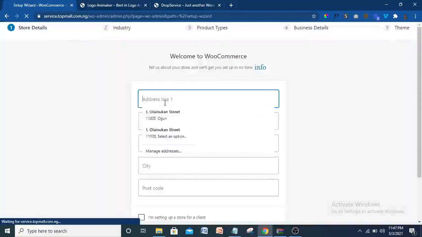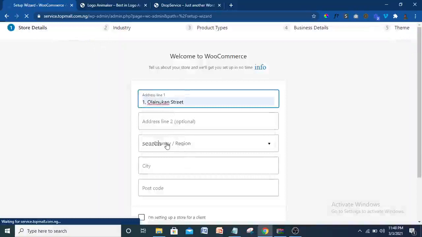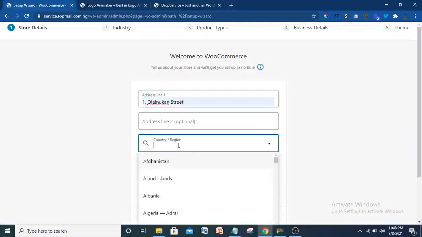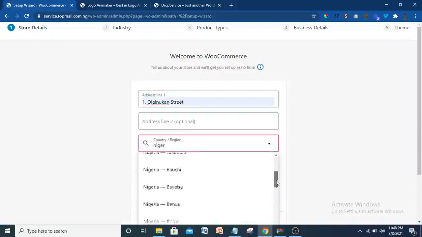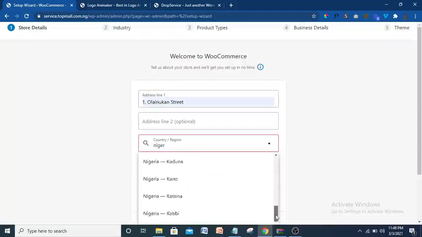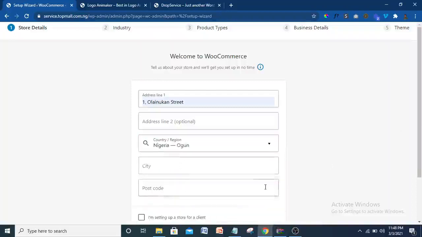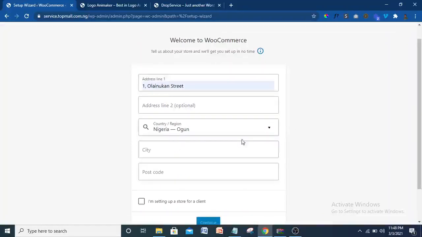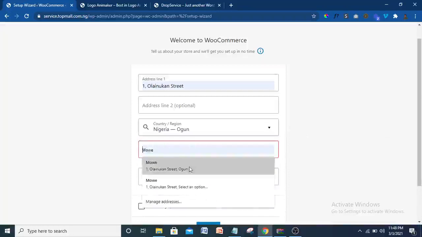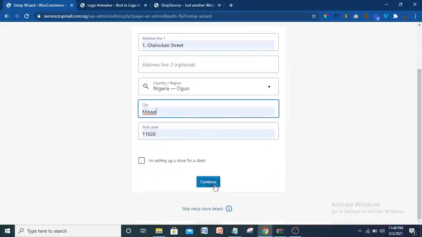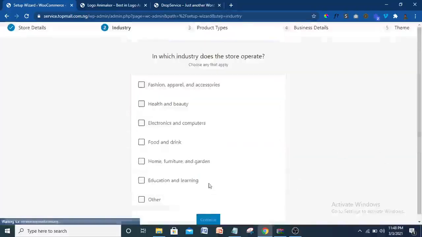I'm going to put in your details here, your first line. So I'm going to put in all this, and my country. I'm in Nigeria, so I'm going to click on Nigeria here. Just come down here, and the Nigeria state. So I'm going to click Ogun State here. I'm going to select Ogun State. For the city, you can leave those if you want, or you can put them in if you want to. Let me just leave it at that. All right, so click on continue. Yes, count me in. After you click on continue, count me in, it's going to bring that for you. You're going to tell them what you want to, although what you choose there is not that important.